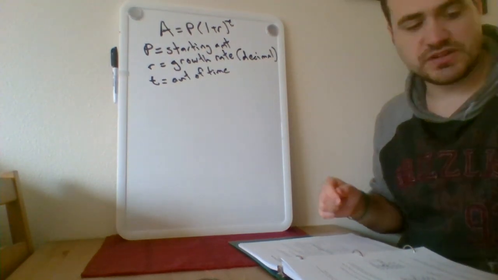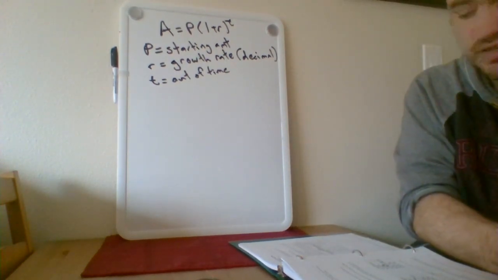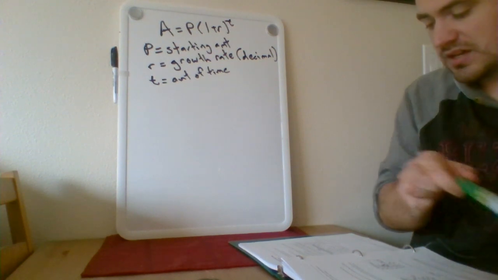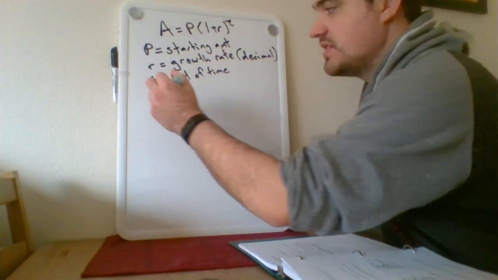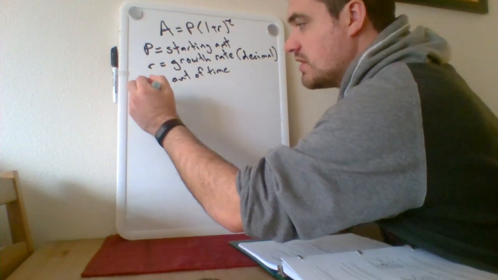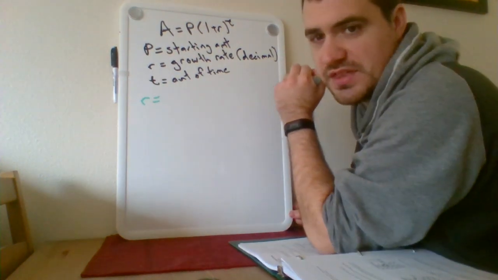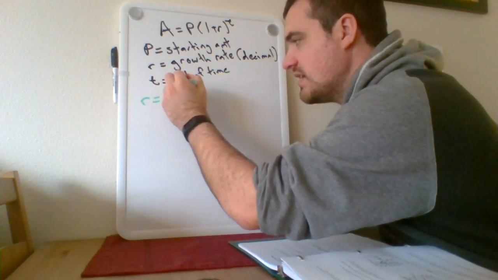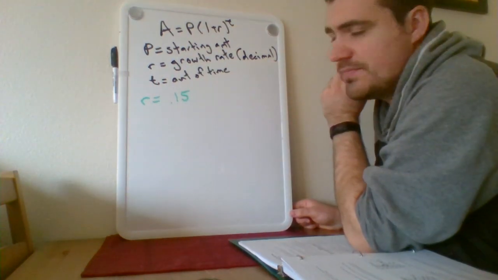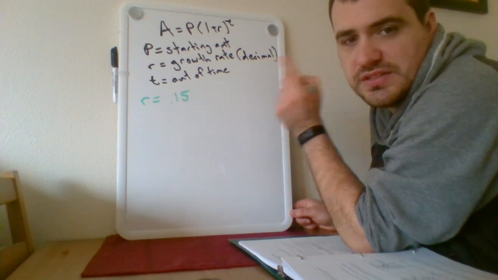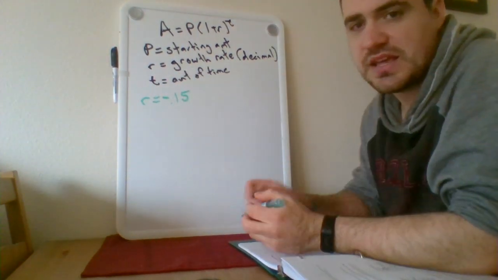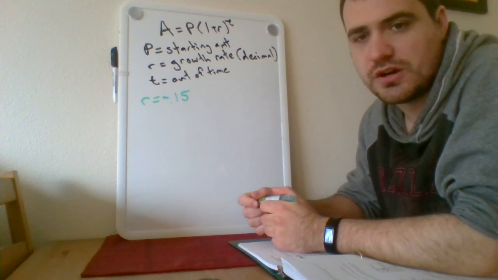So here we are told in the problem that the car is losing 15% of its value per year. So I know then that my value for R, well, I have to convert that 15% into a decimal, so I know that'll be 0.15, right? But because the value is going down, that needs to be negative. So we have negative 0.15 for our value for R.